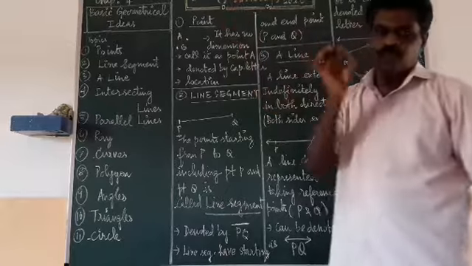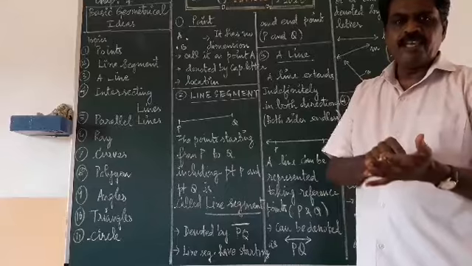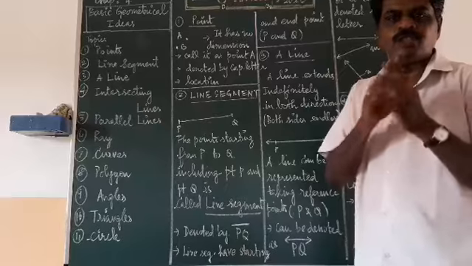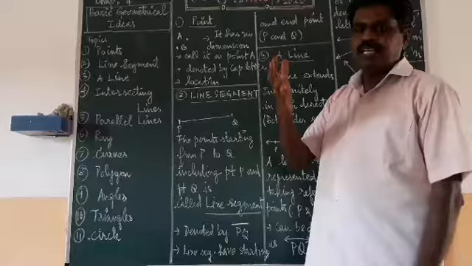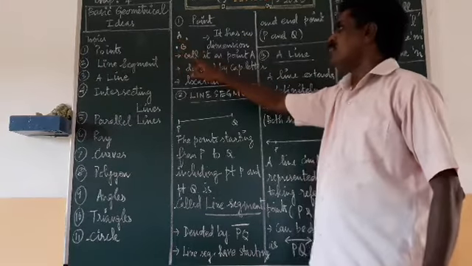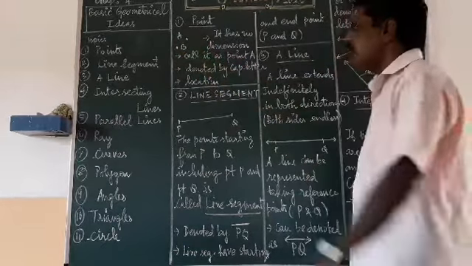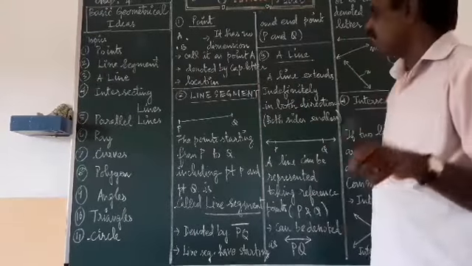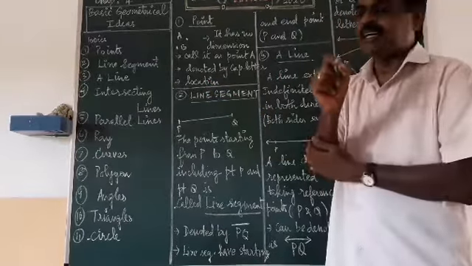What is a point? You know, when you put a dot on your paper, that is called a point. A dot. But the point has no measurement at all. That means we cannot measure that point. It has no dimension. It is a simple dot. And how will you call it? If you put a dot and write an English alphabet letter there, we can call it point A or point B. That we have to pronounce like that. The point is denoted by a capital letter. Always a point will be denoted by a capital letter.